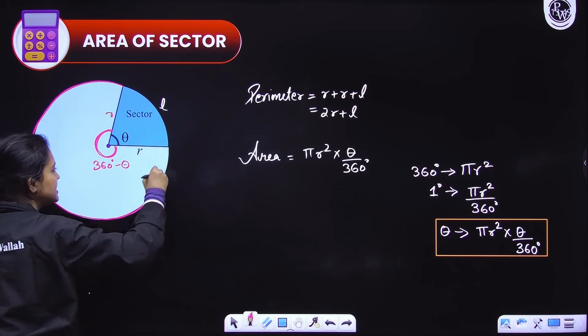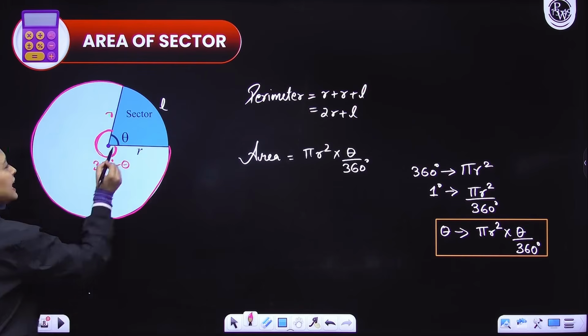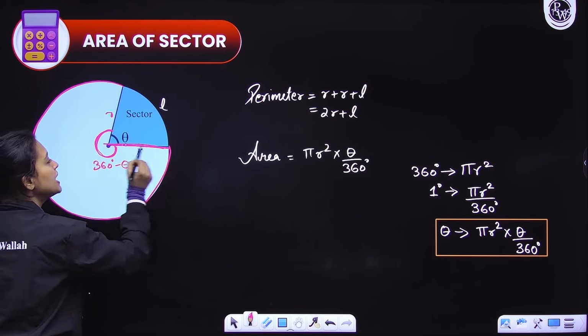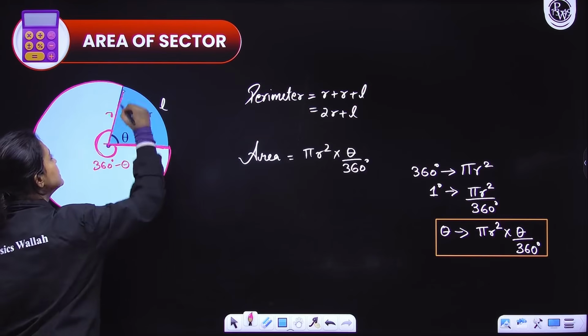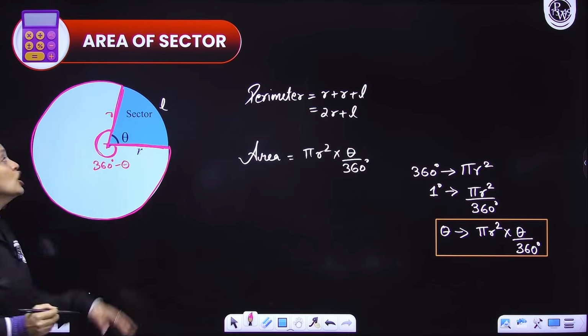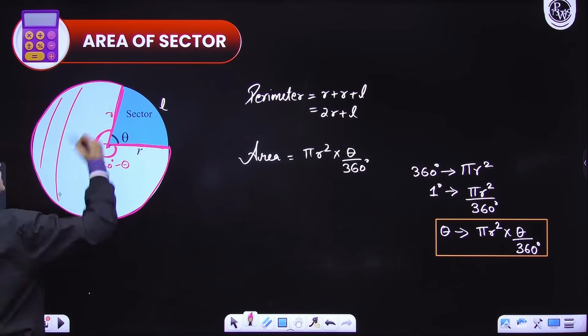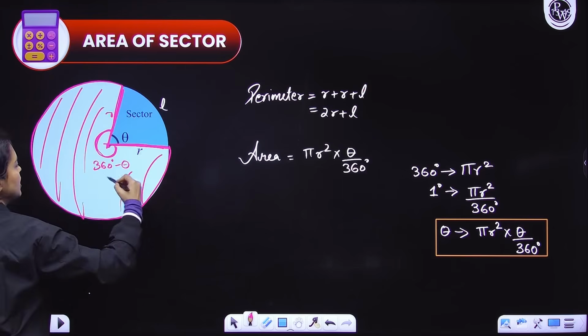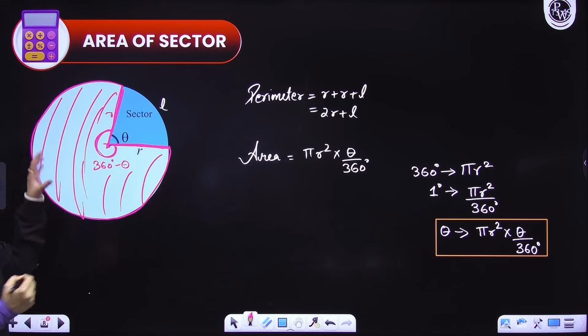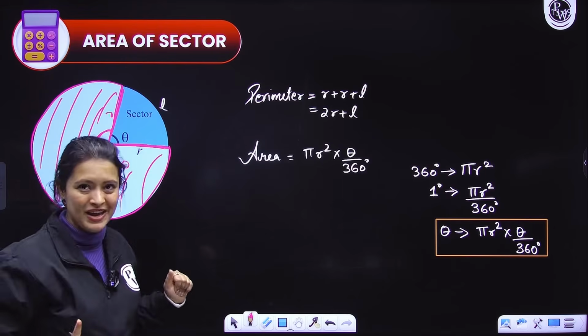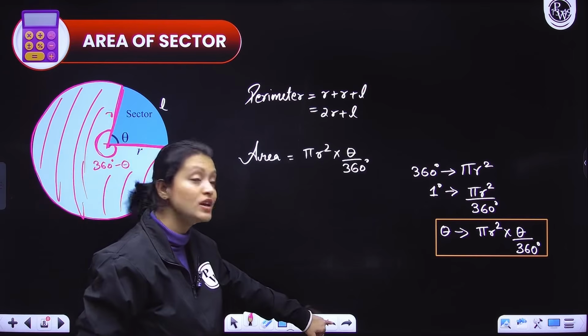Can you see that this entire thing is an arc? This here again is a radius, and this here is also a radius. Can you see that this portion also is bounded by two radii and an arc length? You can, right? So that means this also is a sector.